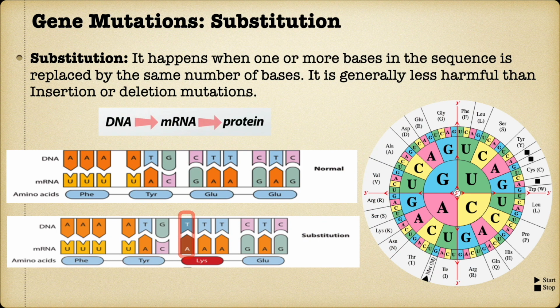Gene mutation, substitution. In this mutation, one or more nitrogenous bases of a DNA sequence change. If the changed bases belong to a gene related to protein synthesis, it impacts the protein making process, but the impact is limited. It only impacts those amino acids in the peptide chain which are brought by the changed codon triplets. The triplets before and after the changed bases remain unaltered, hence the substitution mutation is often a lesser evil than the insertion or deletion mutation.